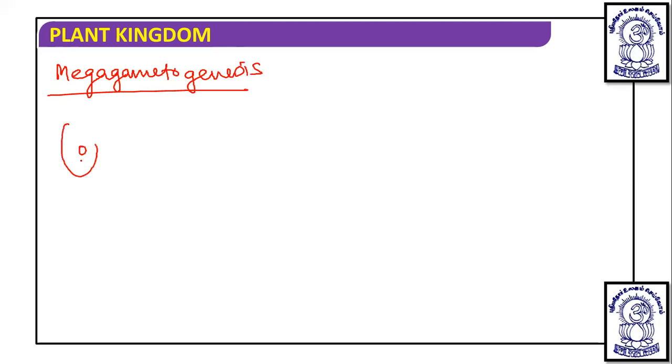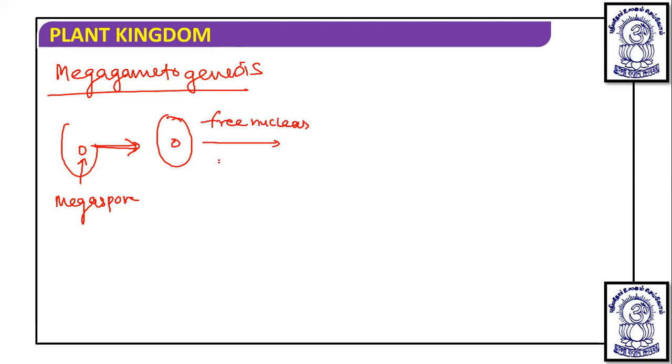One surviving megaspore is there. In this megaspore, if we enlarge it, it has one nucleus. Now in the nucleus, free nuclear mitosis occurs, and then two nuclei are formed.